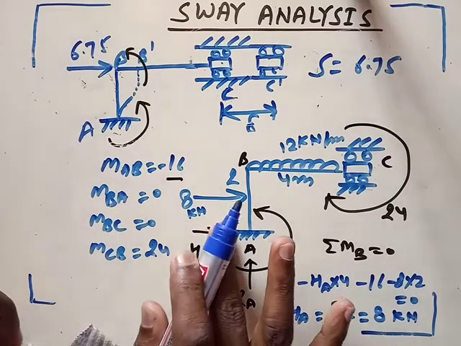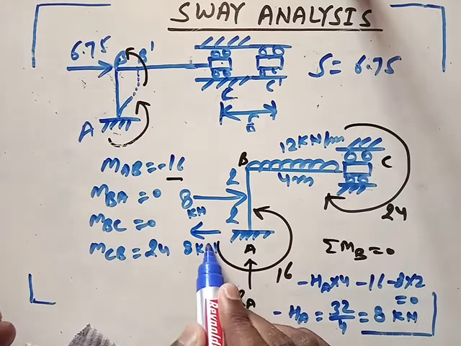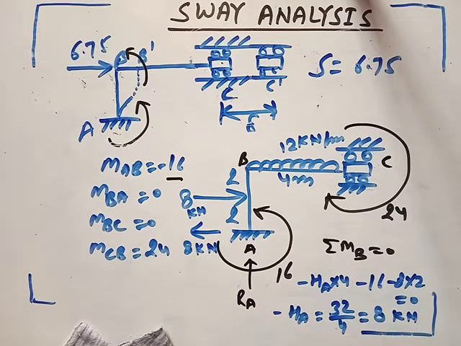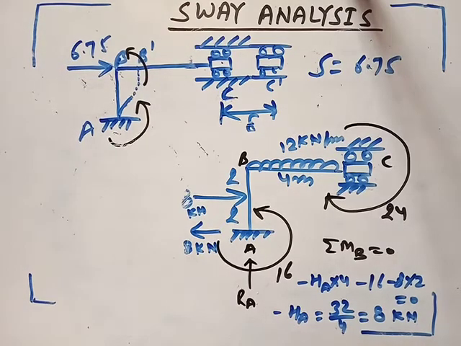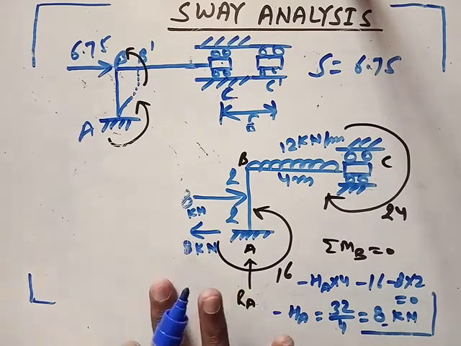So the direction of HA will be this side, 8 kilonewton. So you have got the value of HA, it is -8. We have put the direction opposite.